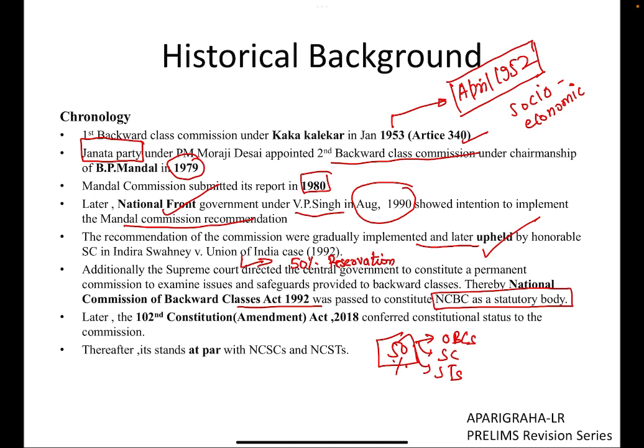Later in the year 2018, under the 102nd Constitutional Amendment Act, the status of NCBC was raised to the level of a constitutional body. So now it is a constitutional body, unlike earlier when it was a statutory body. Additionally, now all those powers which were given to the National Commission for Scheduled Castes and the National Commission for Scheduled Tribes have been conferred upon the National Commission for Backward Classes.